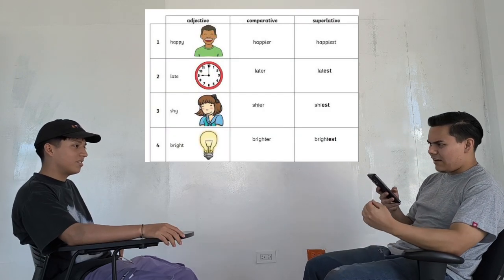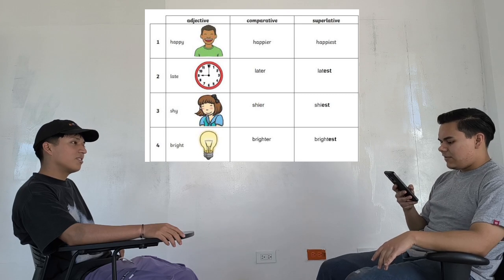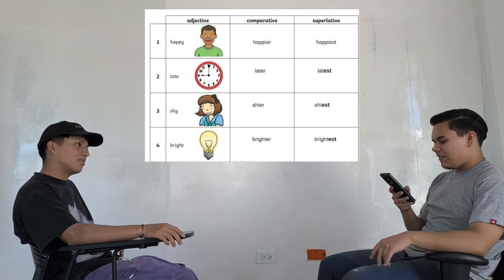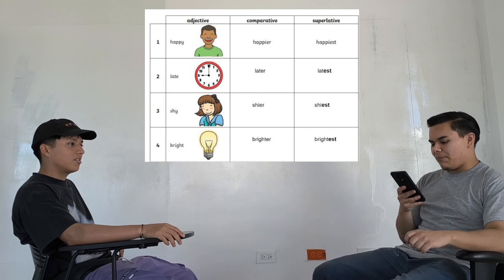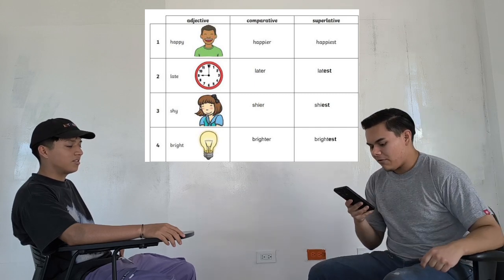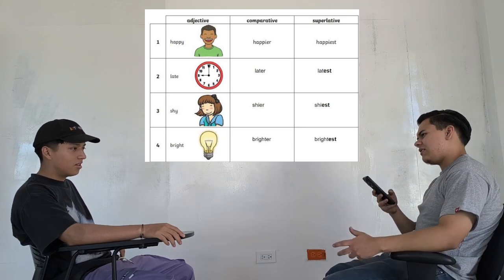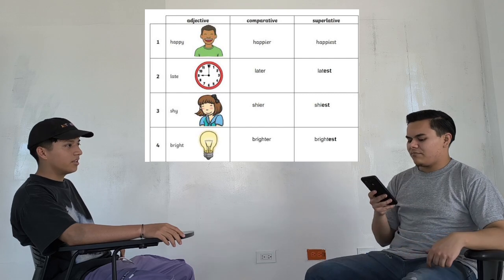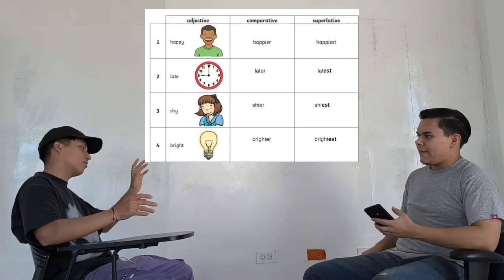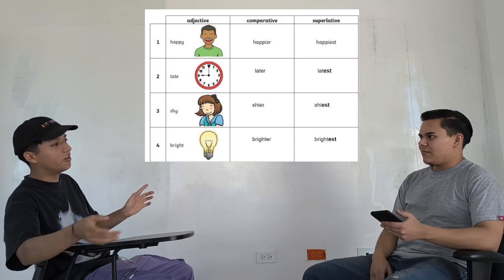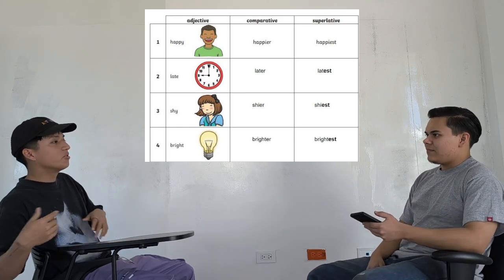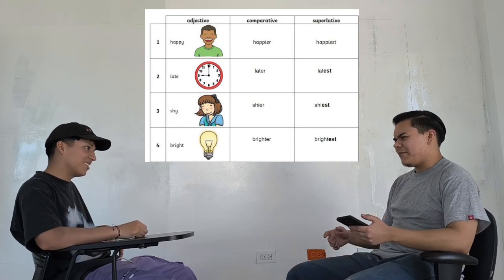For example, let me teach these topics. The simple past is like this example: I watched a movie yesterday. And the past continuous is: I was watching a movie when the power went out. This is an easy topic now. That includes something in the past and something else in the past that occurs closer to the present.